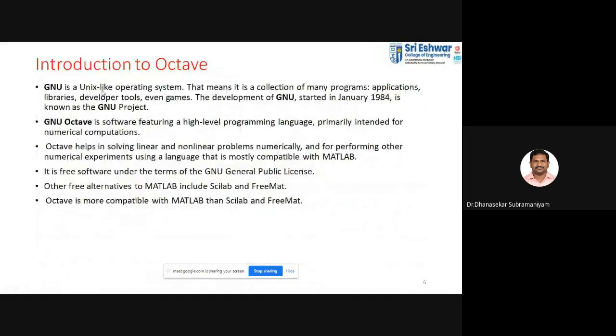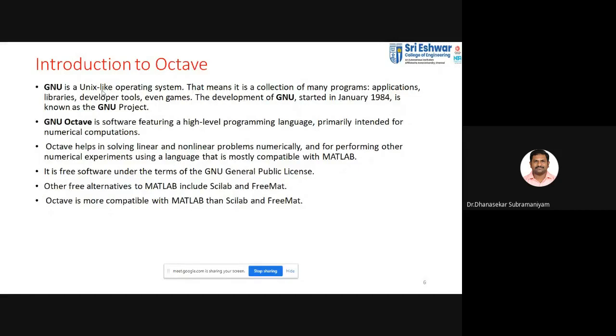For this coding, we are preferring Octave software. I hope yesterday I gave a demo on how to work on the Octave software, how you can download and install it in your laptop. Moreover, I gave a demo for online Octave software also. You can do it online itself without installation. I have shown the demo for that also.